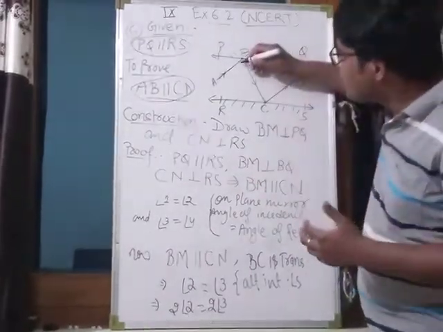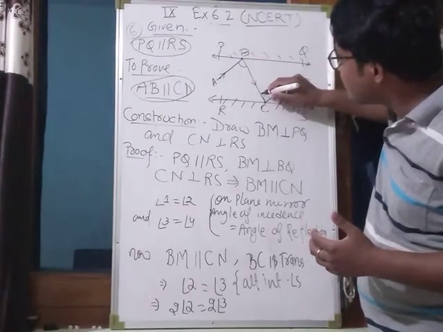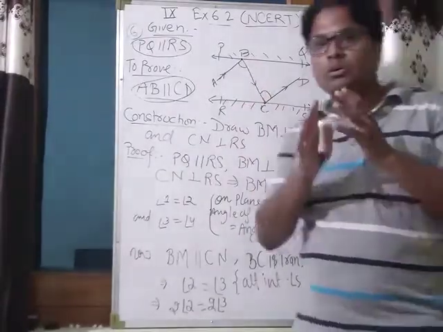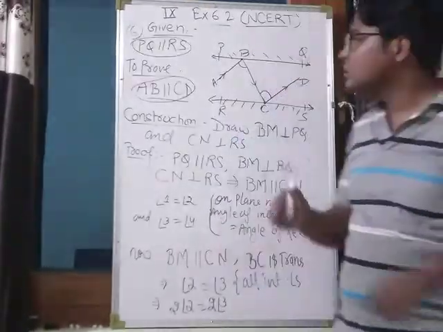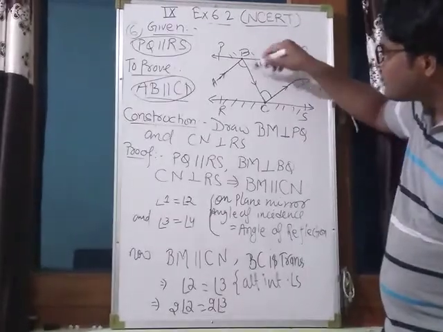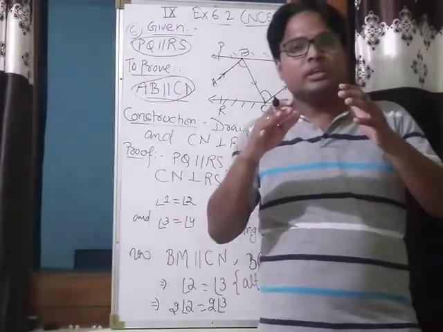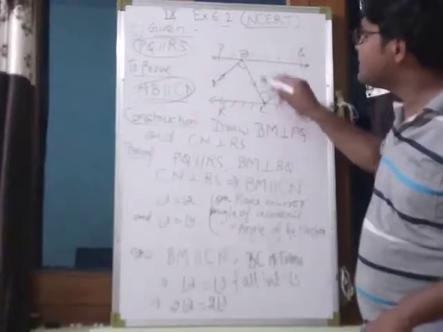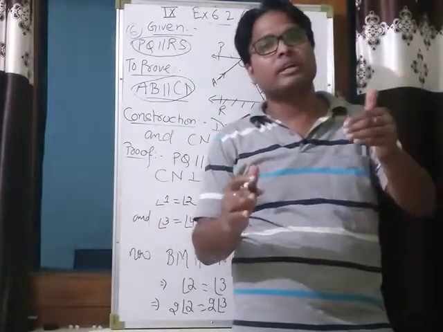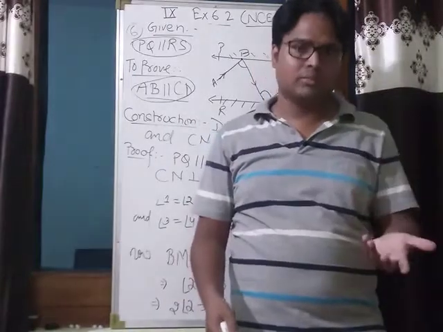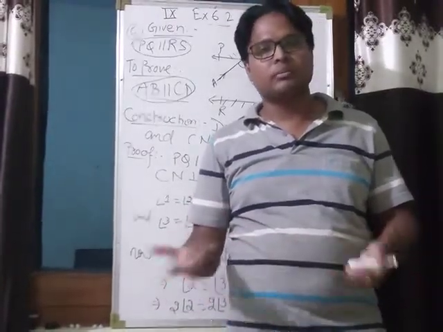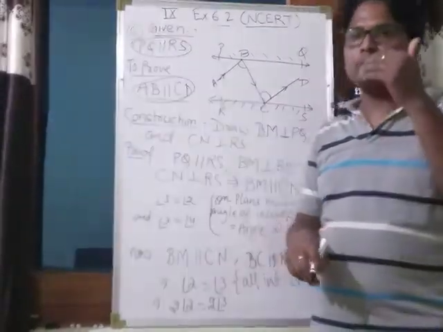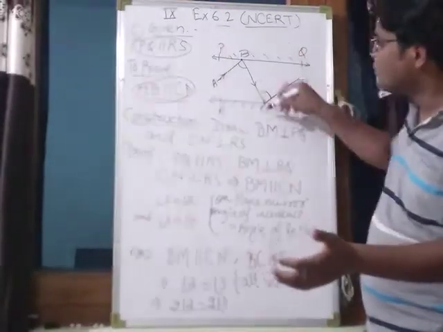So in this question, if we want to prove AB is parallel to CD, we have to prove that angle ABC is equal to angle BCD, because these two angles are alternate interior angles for lines AB and CD intersected by transversal BC. If we succeed in proving that angle ABC is equal to angle BCD, then a pair of alternate angles will be equal, and then AB is parallel to CD. So our goal is to prove angle ABC equal to angle BCD.